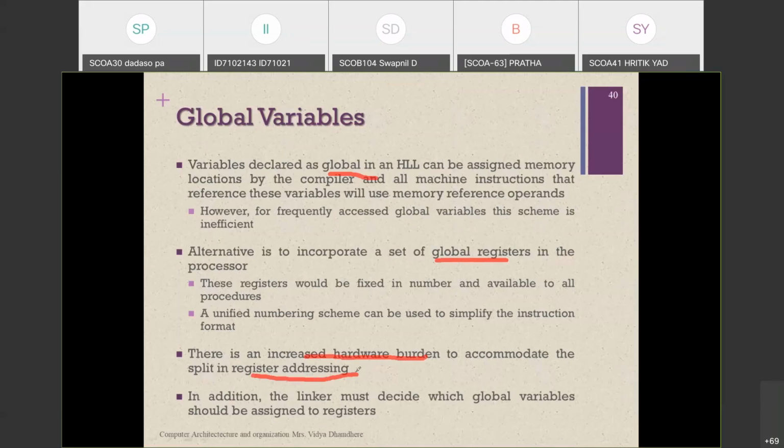And the second thing is that, in addition, the linker must decide which global variable should be assigned to the register. In a program, first of all, we compile the program. We write a program, for example a dot cpp file, and after writing we save it. Then the compiler executes that program and creates the object file.